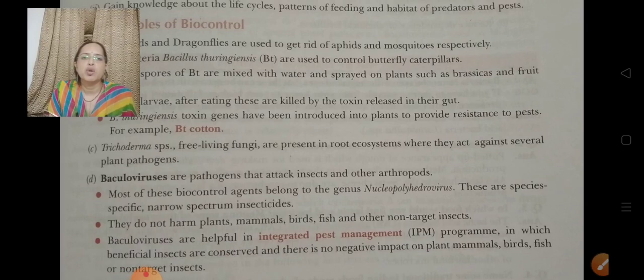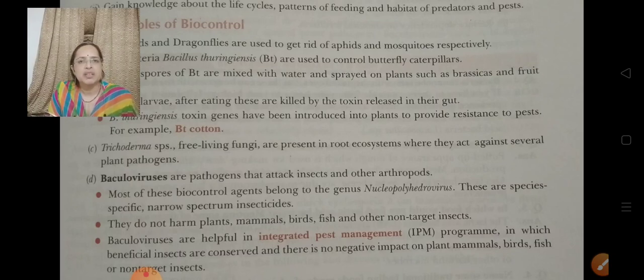Next is baculovirus. Baculoviruses are pathogens that attack insects and other arthropods. Most of these biocontrol agents belong to the genus Nucleopolyhedrovirus, and these are species specific. That means they do not attack other organisms, only a particular species. They are narrow spectrum insecticides.